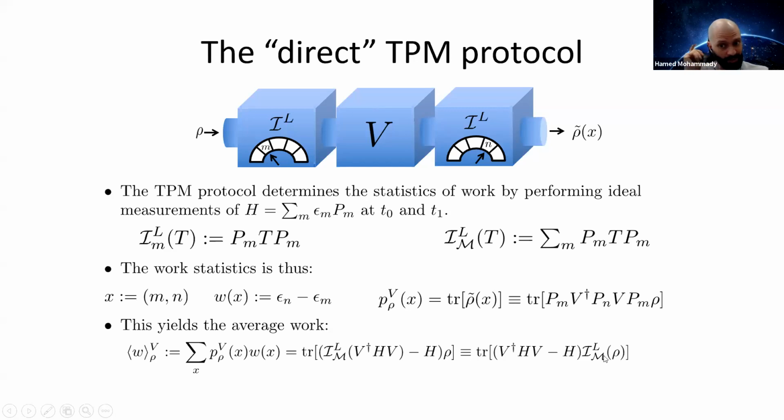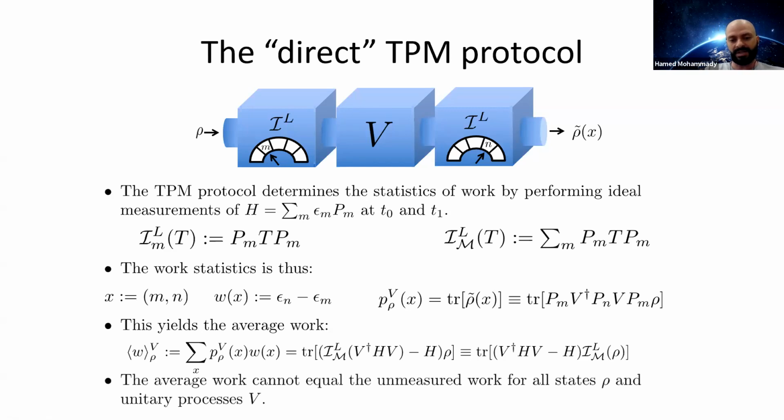Now, since the fixed points of the Lüders channel are the commutant of the Hamiltonian, that is to say, an operator is a fixed point of the Lüders channel if and only if it commutes with the Hamiltonian, we can see that the average work cannot equal the unmeasured work for all states rho and unitary processes V.